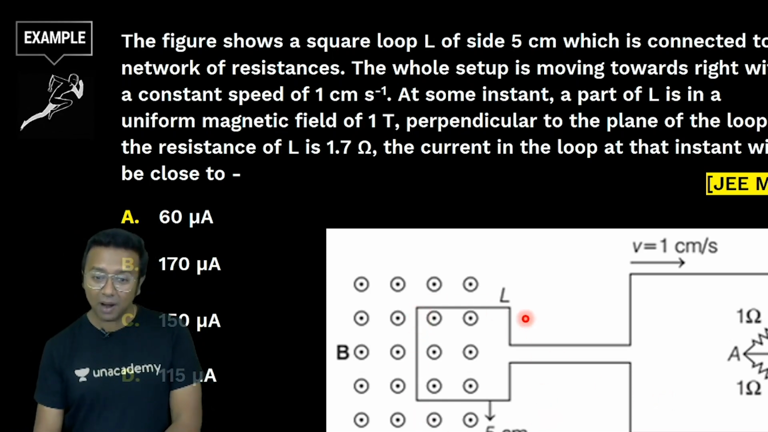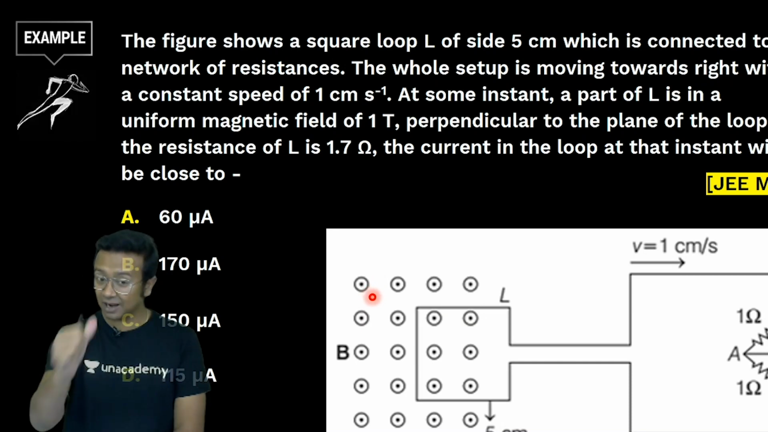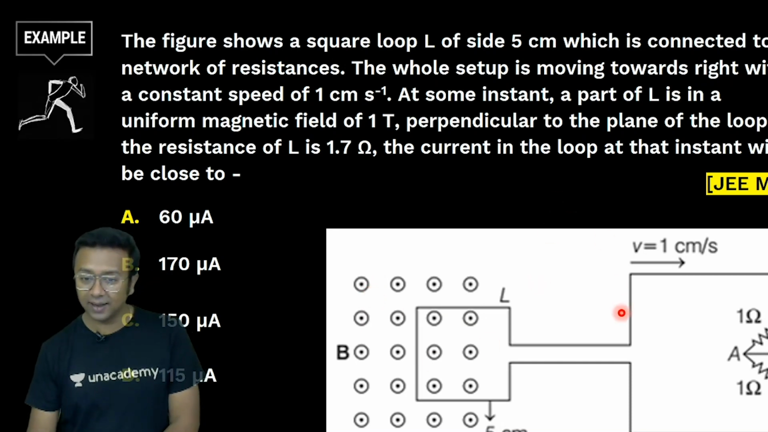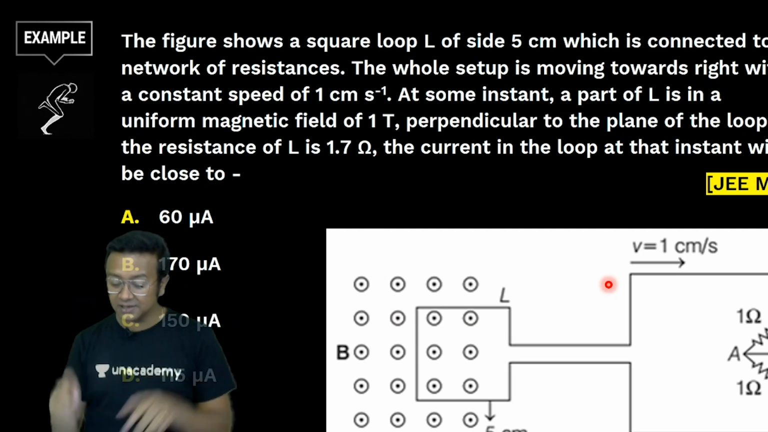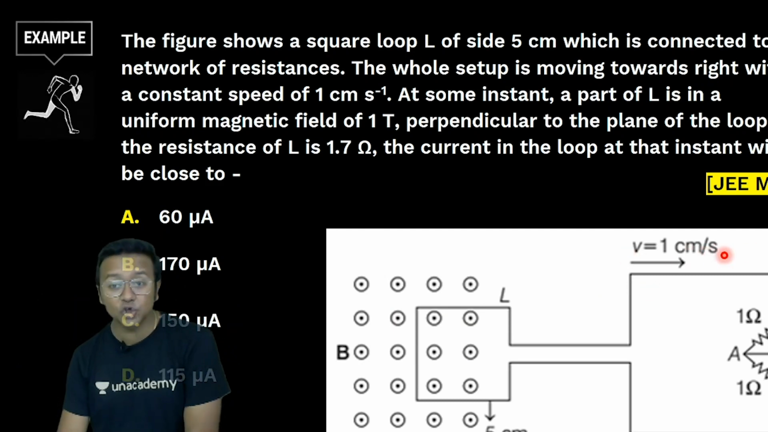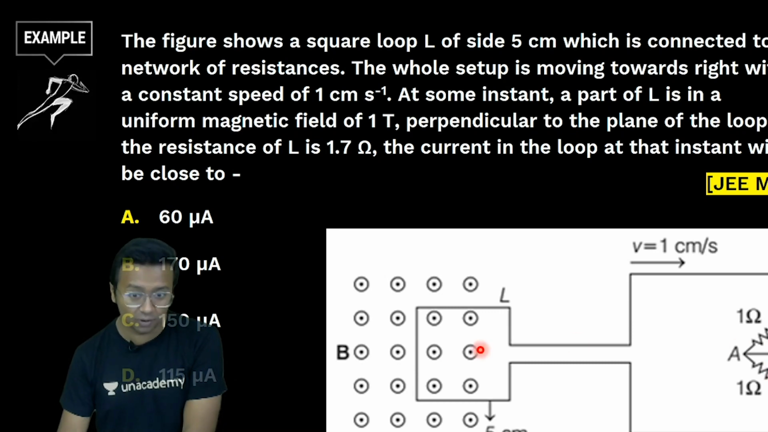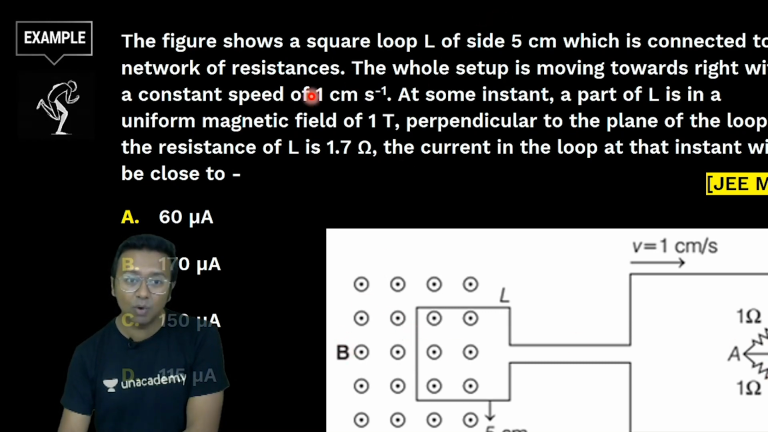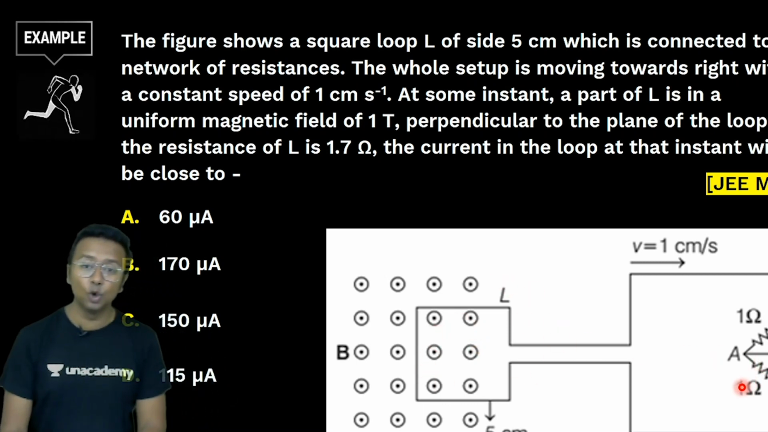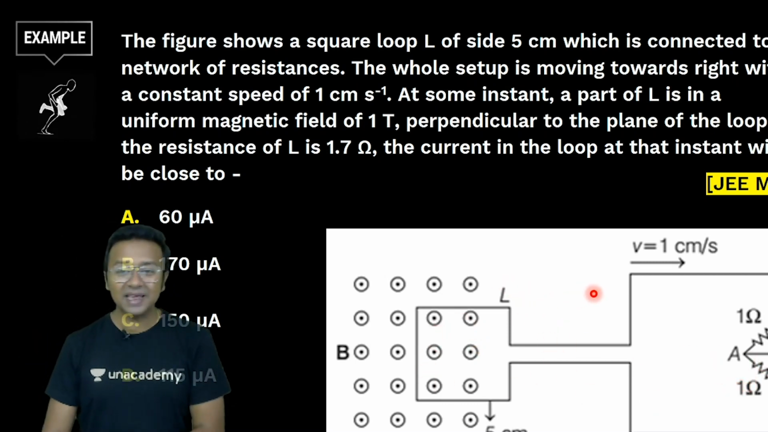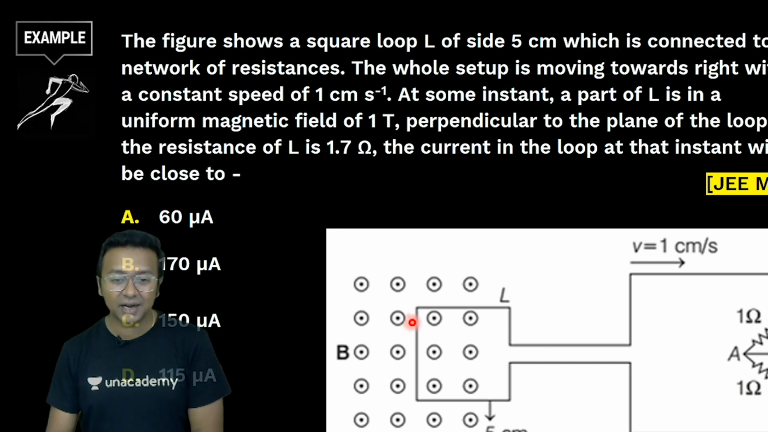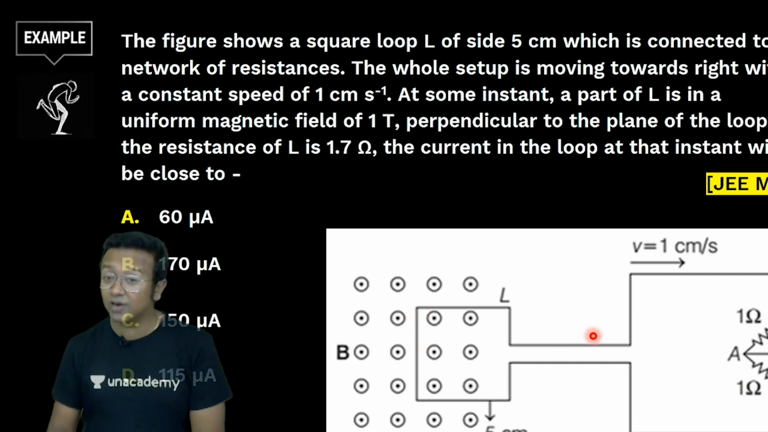See, there is a loop out here. All right, there's a loop out here and there's a magnetic field which is coming out of the plane of the screen. Okay, and this entire setup is moving towards the right with a velocity of 1 centimeter per second, and there is an arrangement of resistors out here. Okay, see, the magnetic field is equal to 1 Tesla. These are the data which is given to me. We need to find out what is the current flowing in this particular loop. So there will be EMF generated. EMF will be generated because of what? Because this loop is moving towards the right.